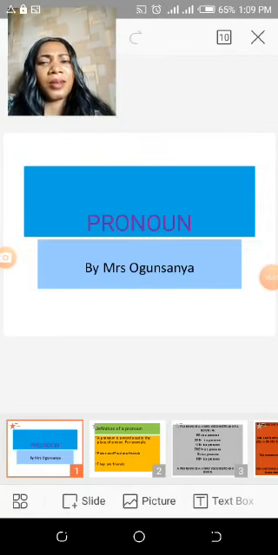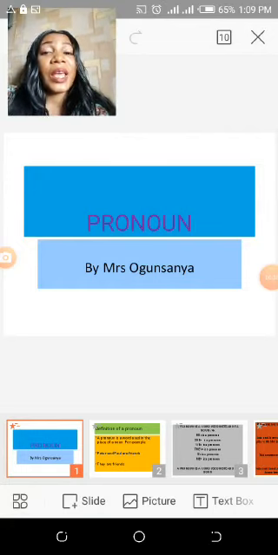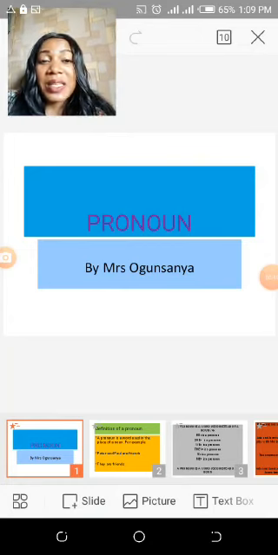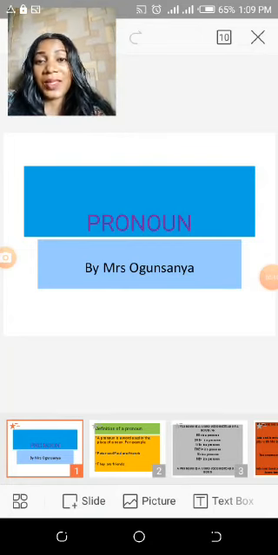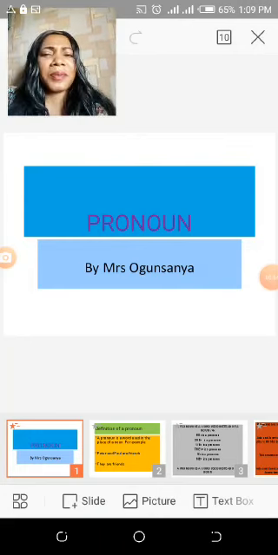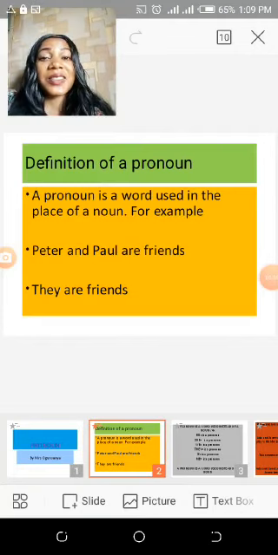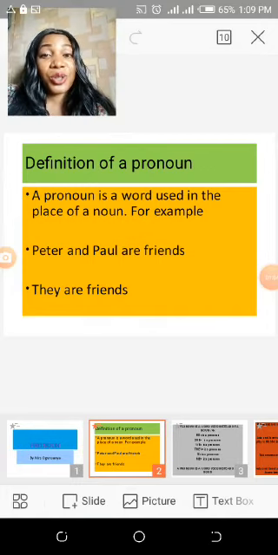Now you wonder, what is a pronoun? A pronoun is actually a word that is derived from the noun. So remember that a noun simply means the name of any person, animal, place, or thing. Right? Okay, so now we want to find out the meaning of a pronoun. A pronoun is actually a word used in the place of a noun. That means any word that is used to replace a noun. Instead of using a noun, that word is the pronoun.